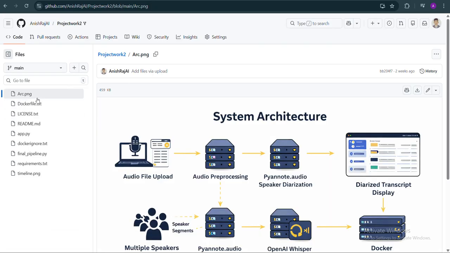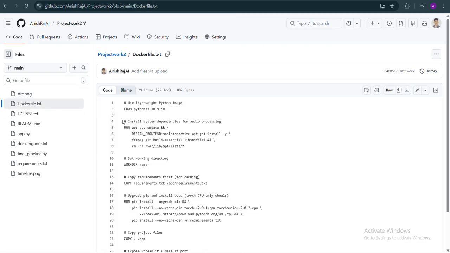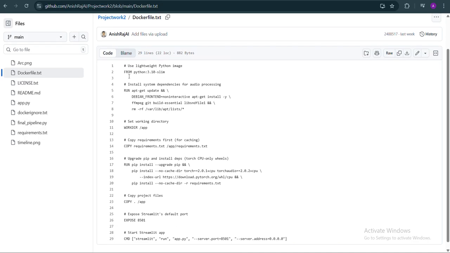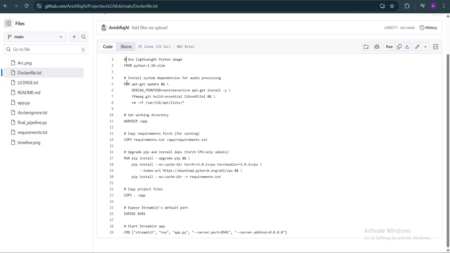Yeah, it's the architecture model and it's a Dockerfile. Here we have used the Python image. For Docker users, everyone knows how Docker works. So for the image part, we have used this, and for system dependencies we have to use FFmpeg and Git.